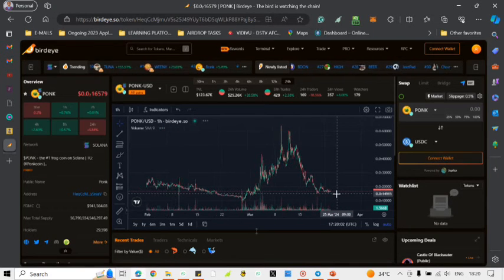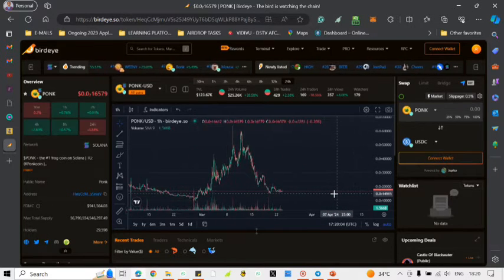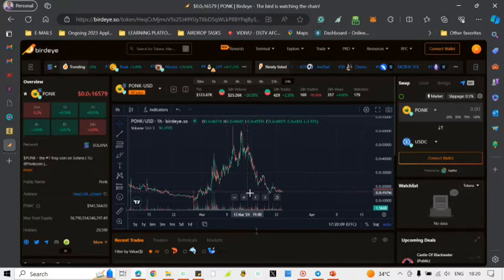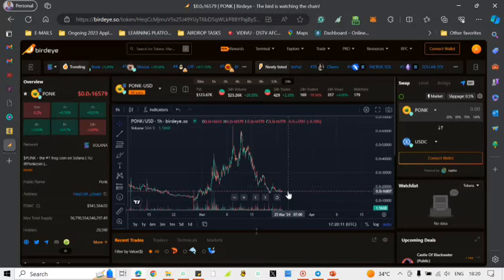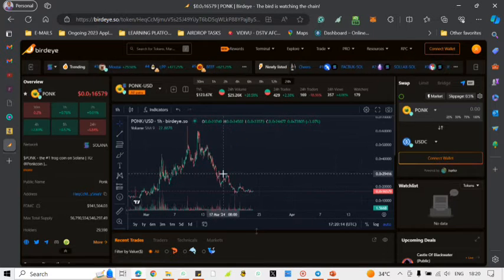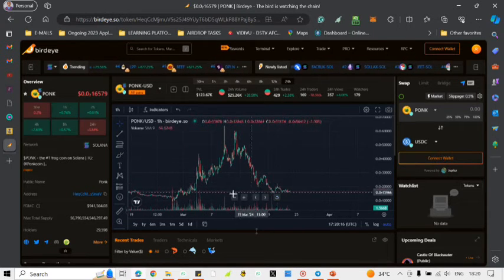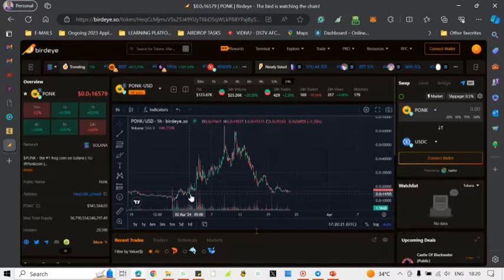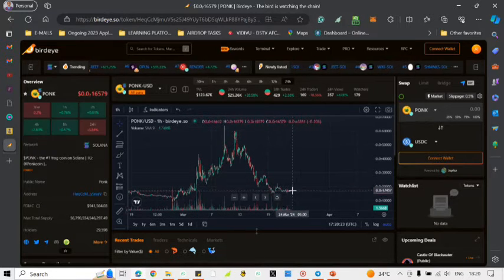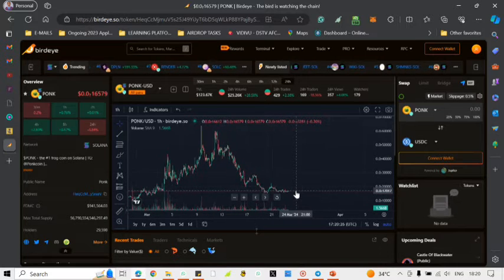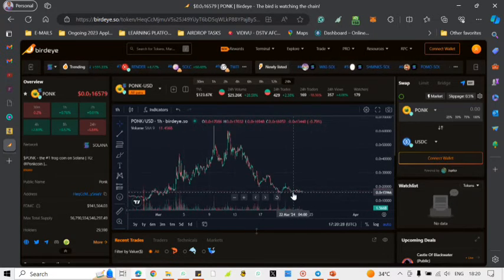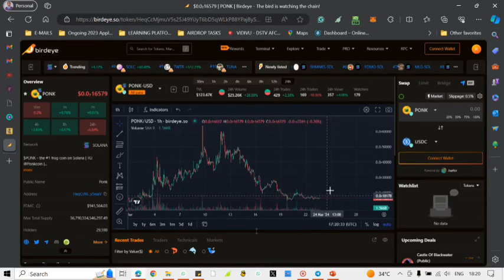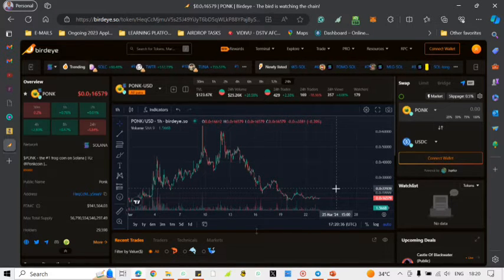Looking at where the coin is right now, for traders or long-term investors, this seems to be a very good entry point because it's hitting a good support level already. Here the prices are consolidating, possibly for a price surge.